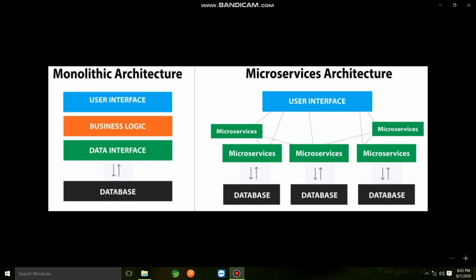If you see the previous diagram, we have only one database, so the traffic on that one database is much higher compared to here, and the locking problem on the database will occur more often, because here these services are independent and communicate independently with their databases. In a monolithic architecture, sometimes we get a lock problem in the database because many requests hit a particular table, and other tables depend on it, so the lock can cause a problem.